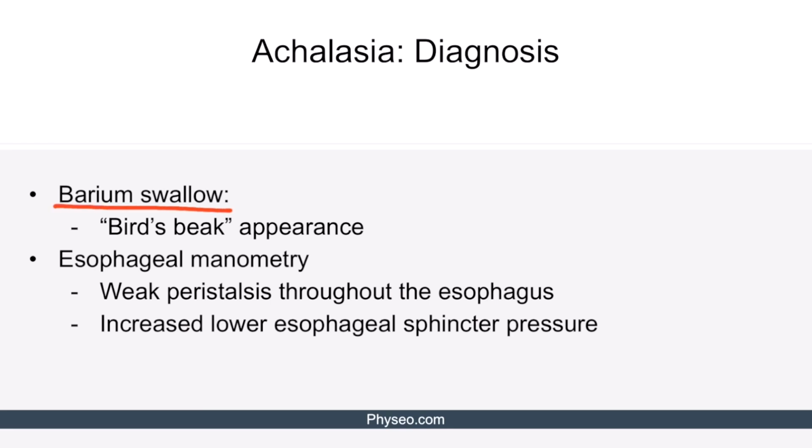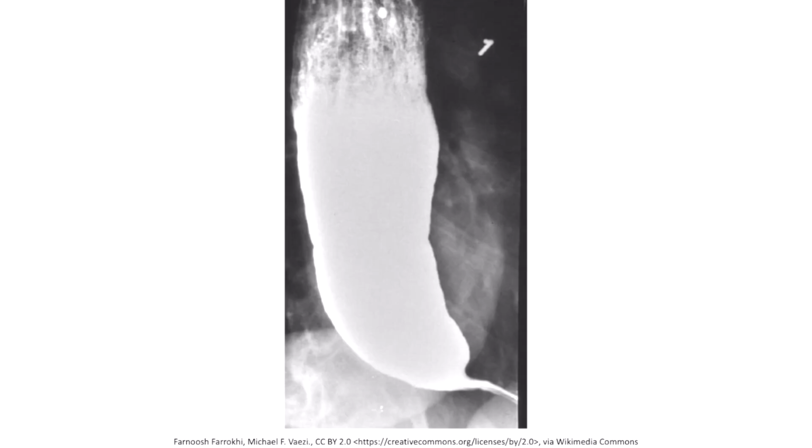Barium swallow will show the characteristic bird's beak appearance due to distal esophageal narrowing. Esophageal manometry, on the other hand, will reveal weak peristalsis throughout the esophagus and increased lower esophageal sphincter pressure. Here we see the barium swallow image showing achalasia. We can appreciate the bird's beak appearance due to narrowing of the distal esophagus.